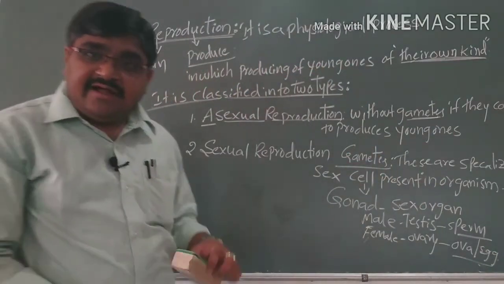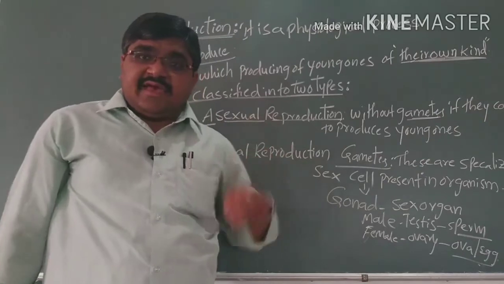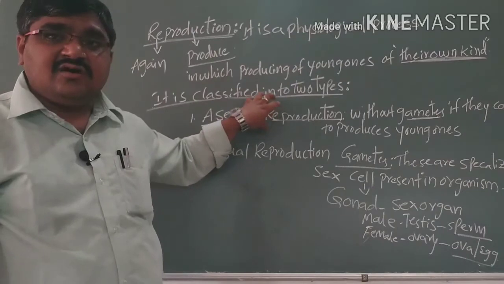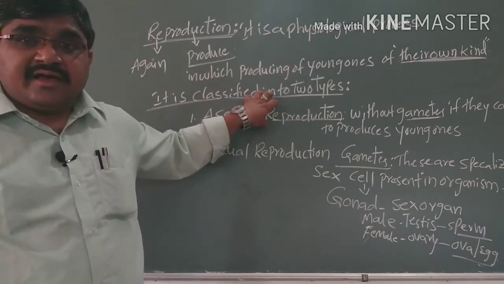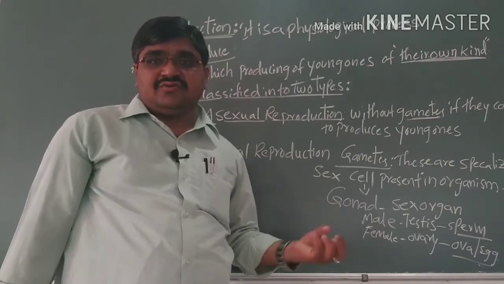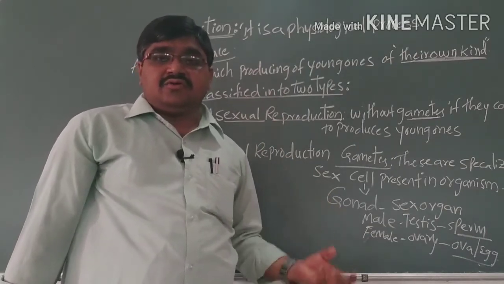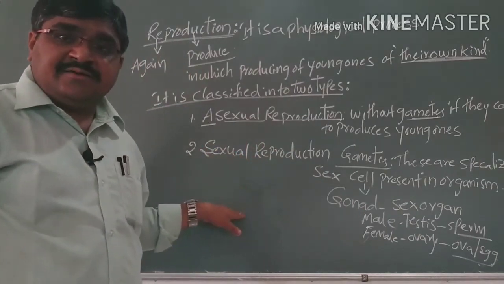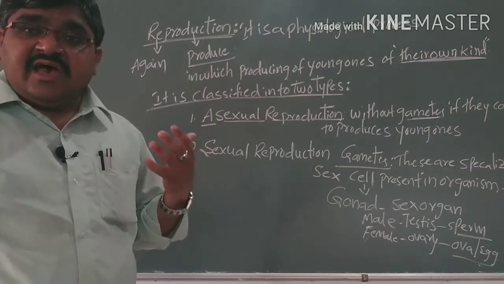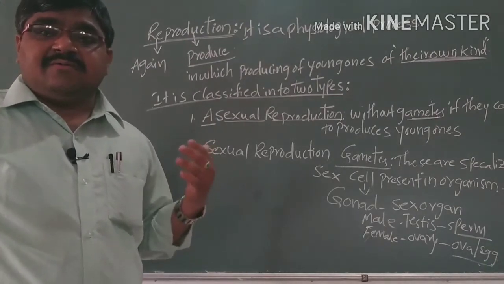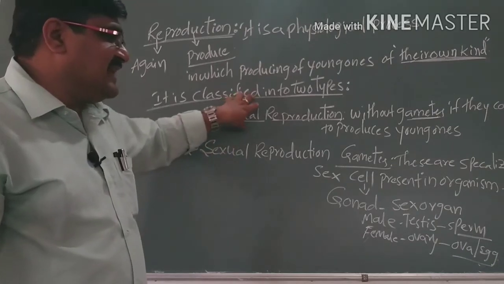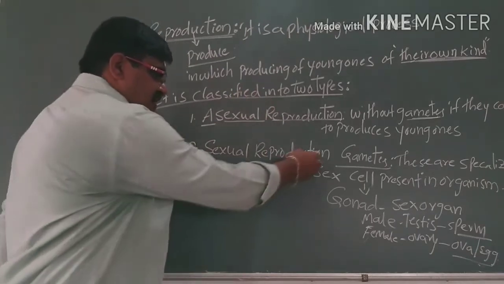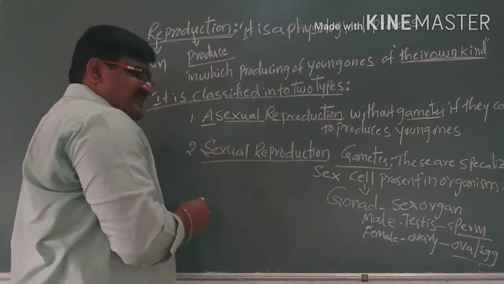So without gametes, if they are able to produce young ones, then such type of process we can call asexual reproduction. For example, we can take lower organisms like protozoans and coelenterates. These are the organisms which can produce young ones without gametes, and we call that asexual reproduction. And the second one is sexual reproduction.